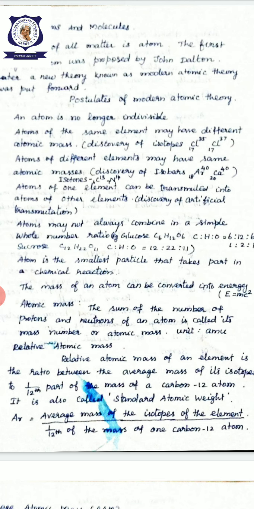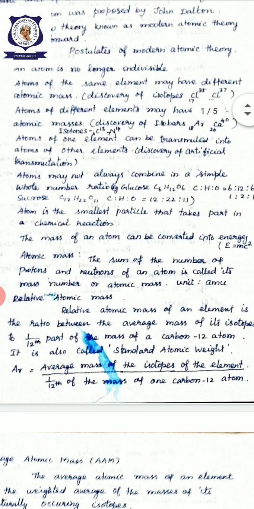Atoms may not always combine in a simple whole number ratio, for example glucose, but in the case of sucrose the ratio is not a whole number. The atom is the smallest particle that takes part in a chemical reaction. Next, the mass of an atom can be converted into energy using E = mc², Einstein's mass energy relation.